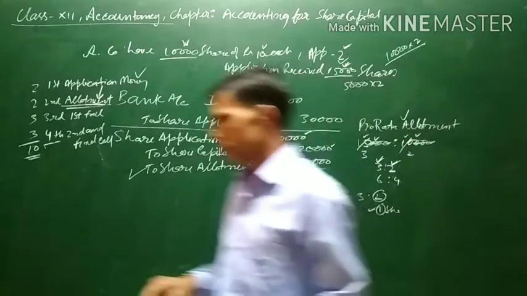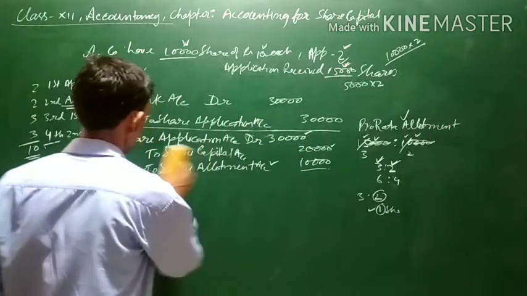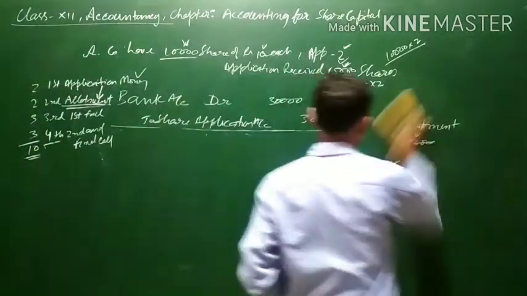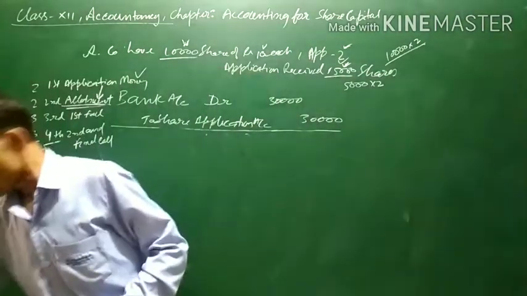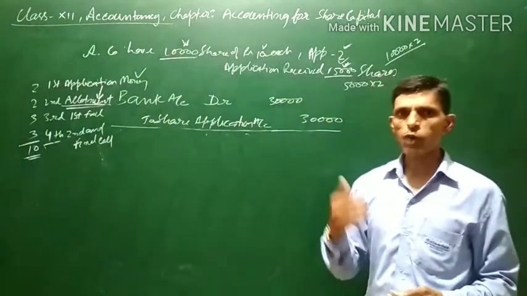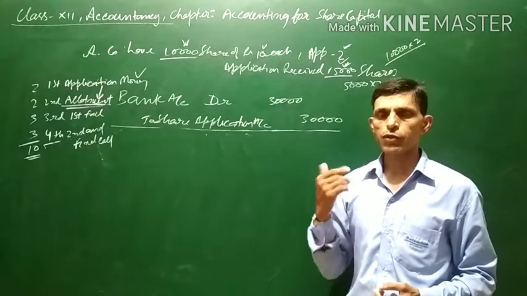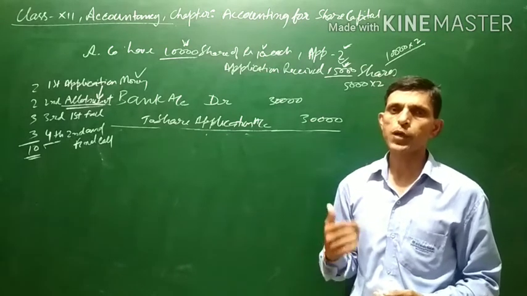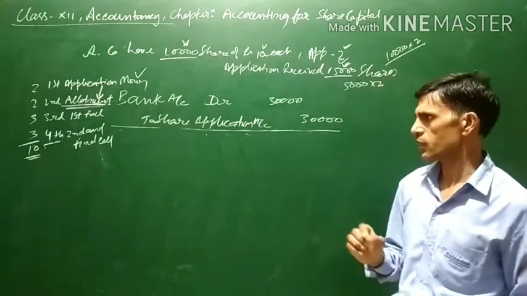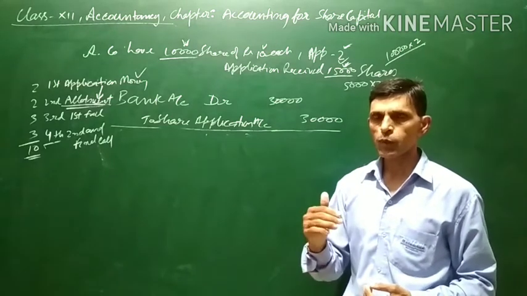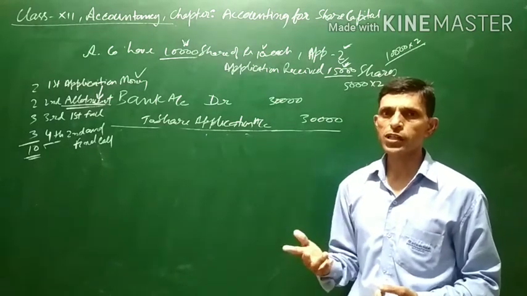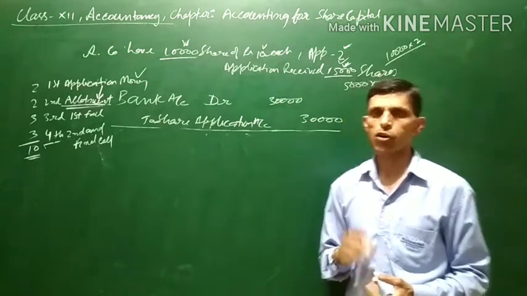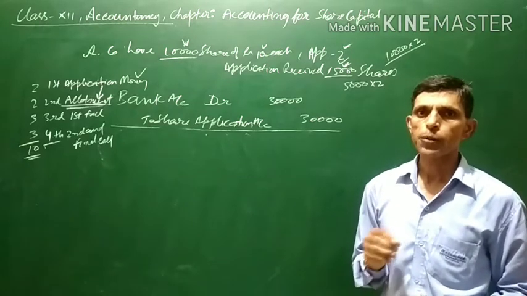There is one more scenario that can be there. Let us see what the next scenario will be. Some of the applicants will not be allotted any share, some will be accepted in full, and some may be pro rata. Or simply, let us assume only the third scenario, that some applicants were allotted full shares and some were allotted pro rata.